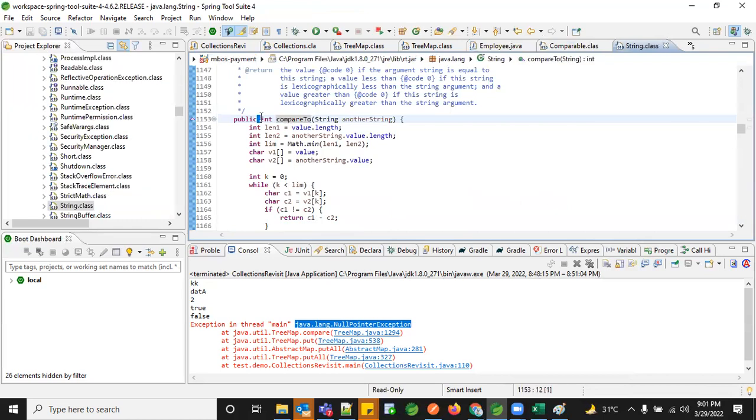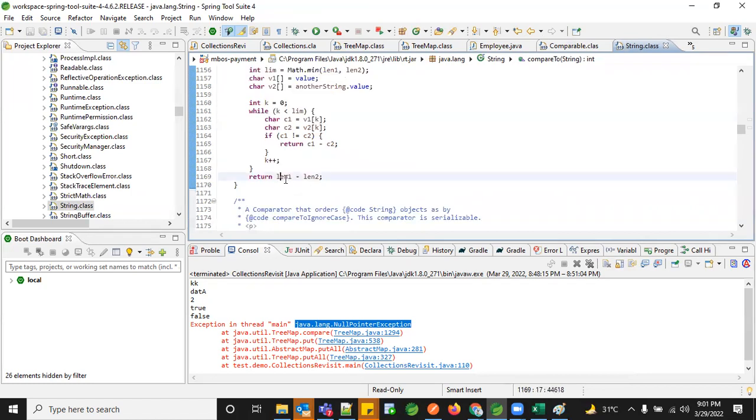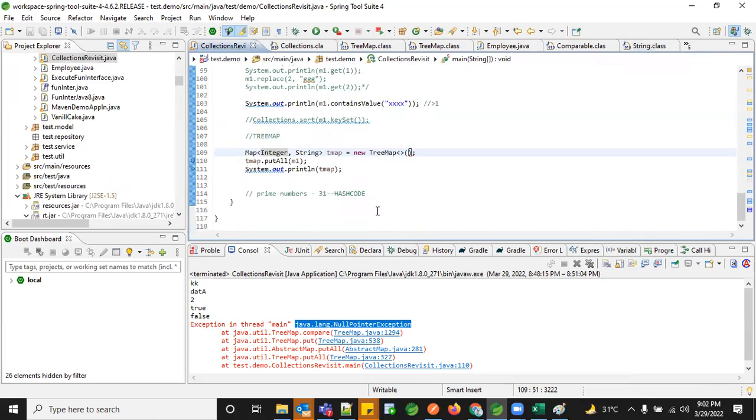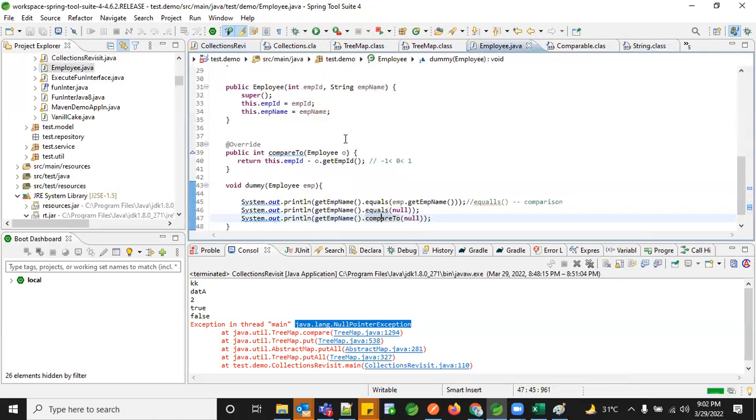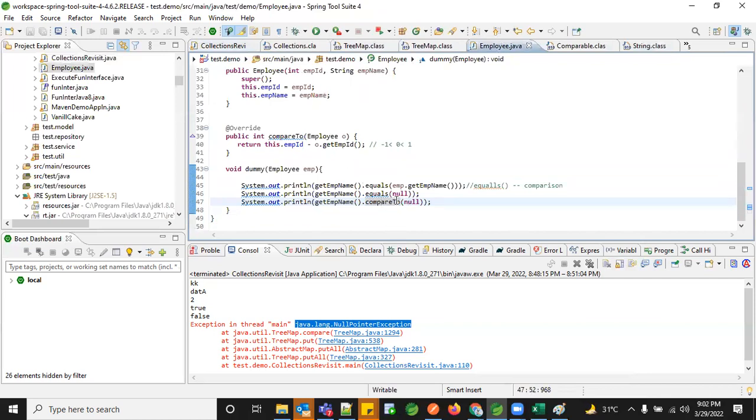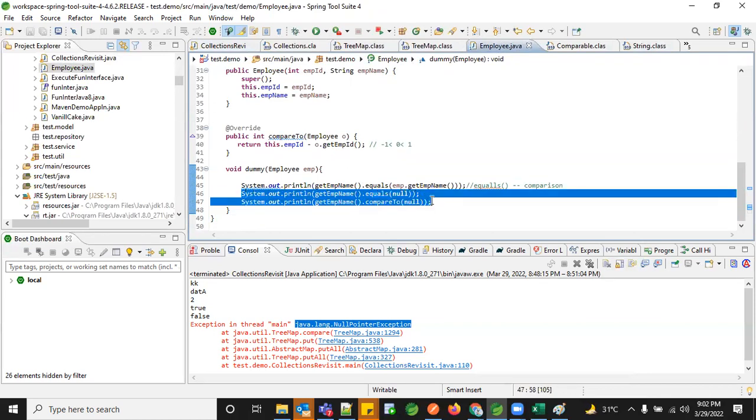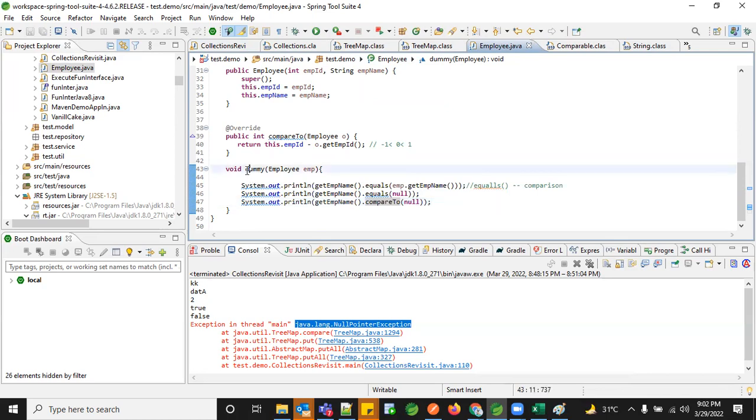This is going to return me an integer value. So if the argument is equal, it returns 0; if the string is less than the string argument, a value less than 0; if the string is greater than the argument, a positive value. So here I'm checking the length of that particular string, and I'm not comparing it with any of the value which I pass from my test part. So here, both the things will do the same thing, right? Let me call this dummy.